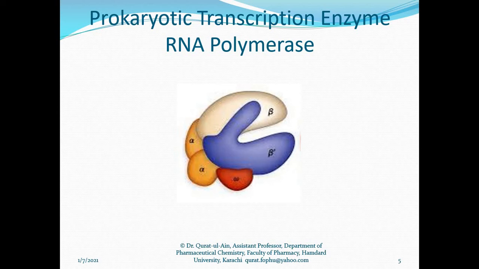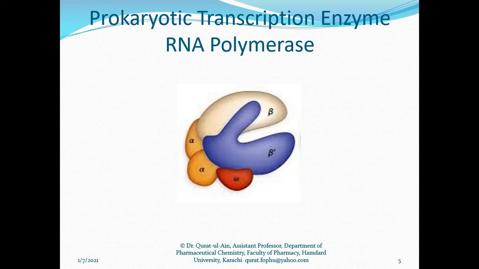The ligase enzyme is involved in sealing the nick between nucleotides. The DNA polymerase enzyme adds nucleotides to the new strand of DNA. And then there was the primase enzyme, which synthesizes a short primer on the DNA template strand.